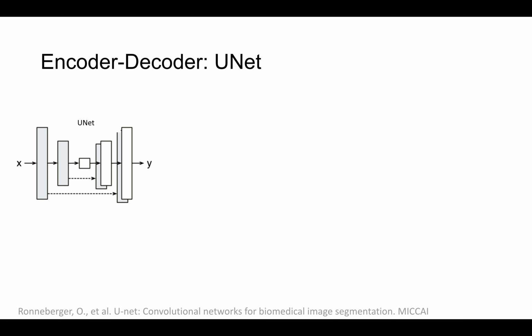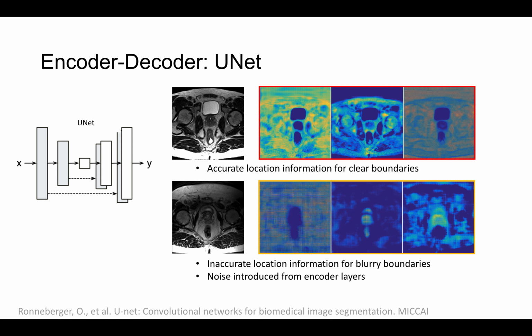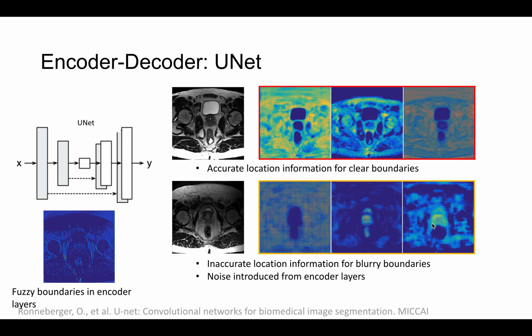Another encoder-decoder network, UNet, provides skip connections to connect the information between encoder and decoder. And it can provide accurate location information for clear boundaries. Here is an example of clear boundaries for the bladder and rectum. But it cannot provide accurate location information for blurry boundaries.